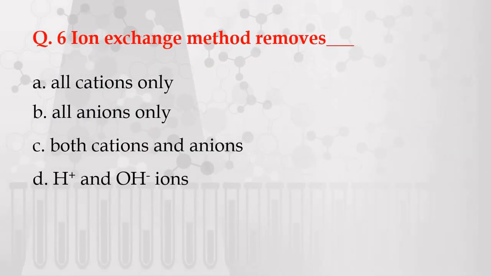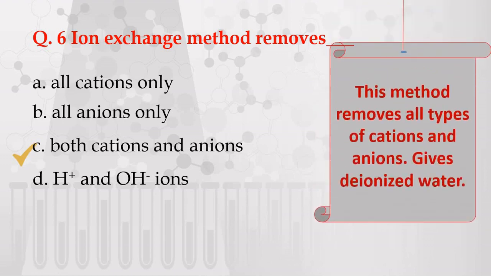Question number 6. Ion exchange method removes. Options are given: A. All cations only, B. All anions only, C. Both cations and anions, and D. H plus and OH minus ions. The correct answer is C, both cations and anions, because this method removes all types of cations and anions and gives deionized water, or it is also called demineralized water.